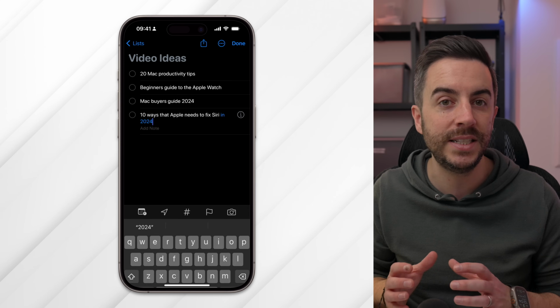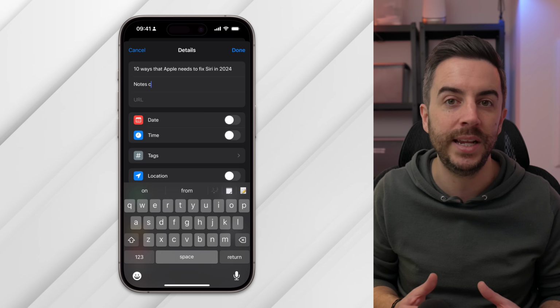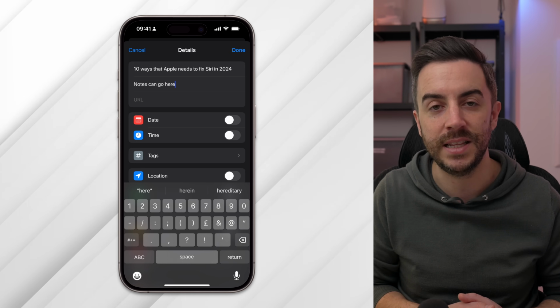So the Reminders app isn't exactly exciting, but it excels at what it does and integrates seamlessly with the entire Apple ecosystem, and that's why I've included it in this list.